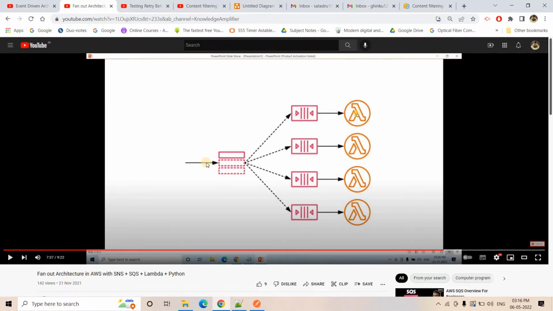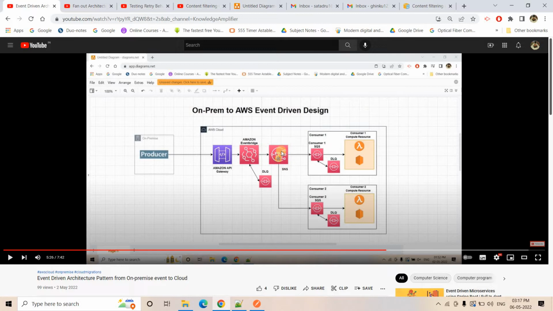Same architecture only. One publisher will publish the message in an Amazon SNS topic and it will broadcast that to multiple consumers. Here multiple SQS queues are there. And from that queue, using a polling mechanism, Lambda will basically consume the messages and process them. Okay. So I hope you have no doubt with the fan out architecture part if you observe this video. So we are almost all set on the right hand side of the SNS. Even the DLQ also I have covered.